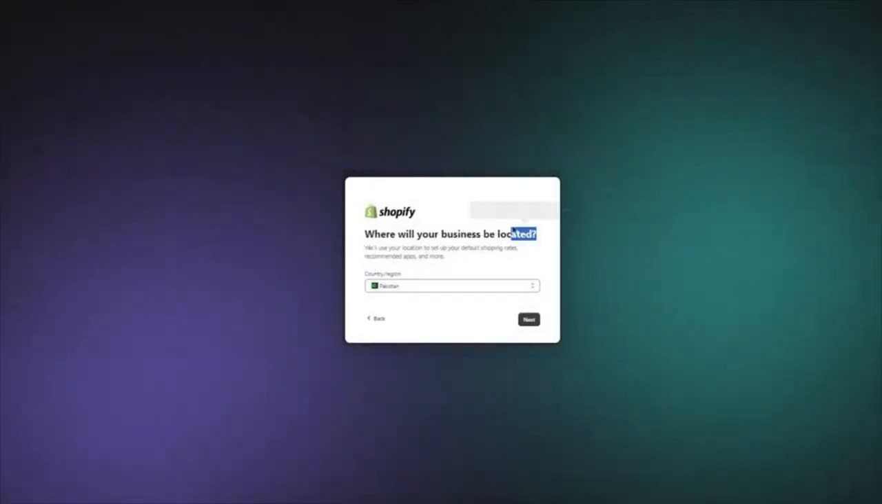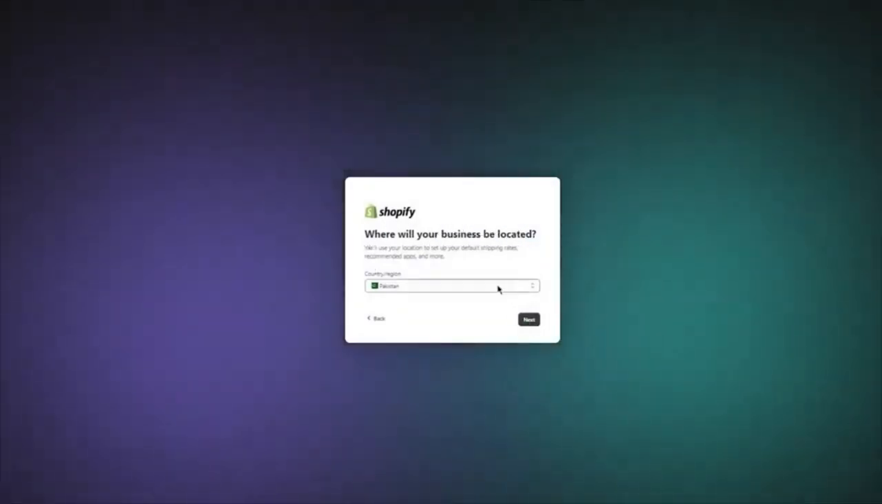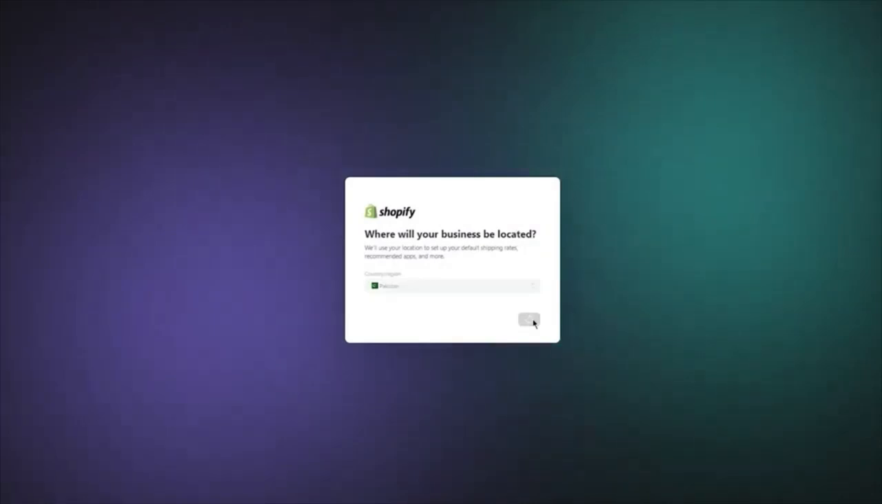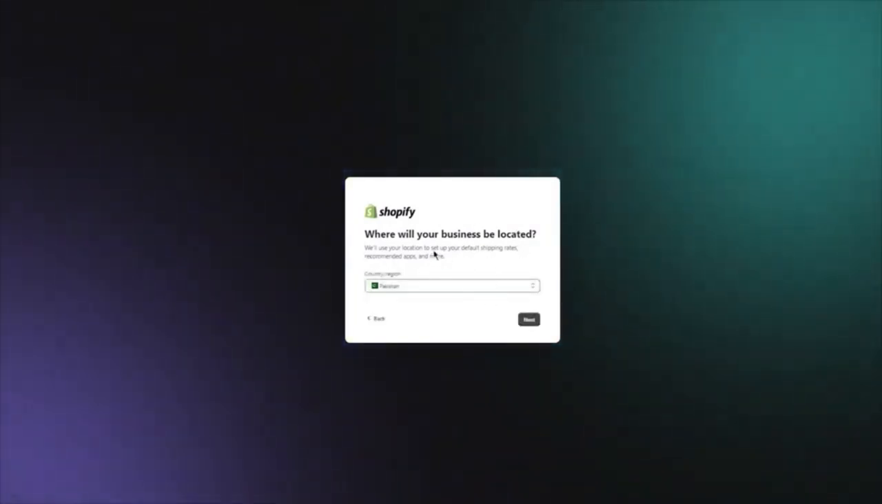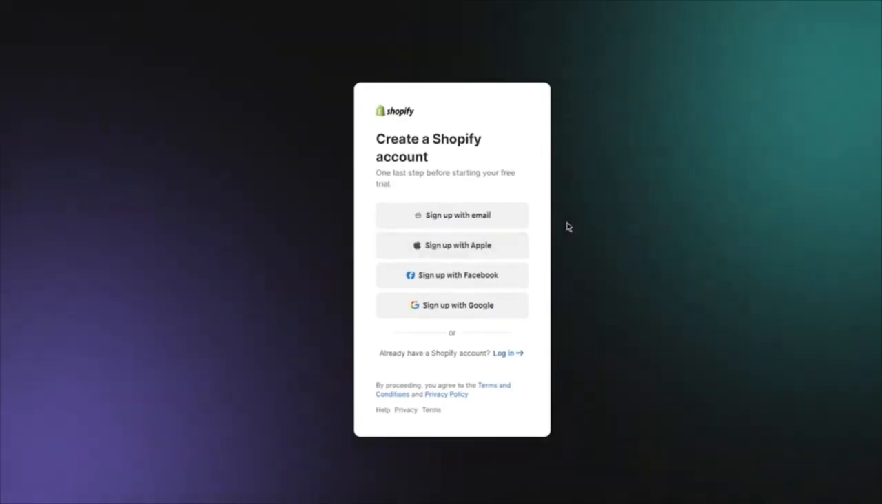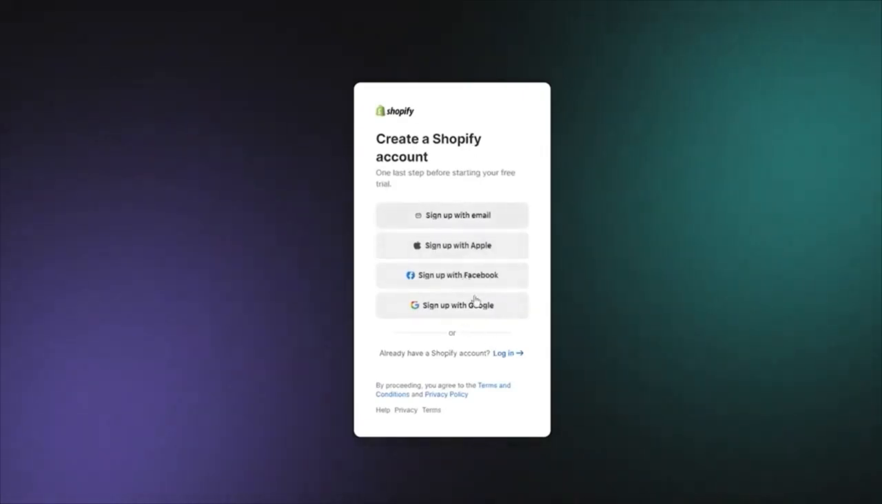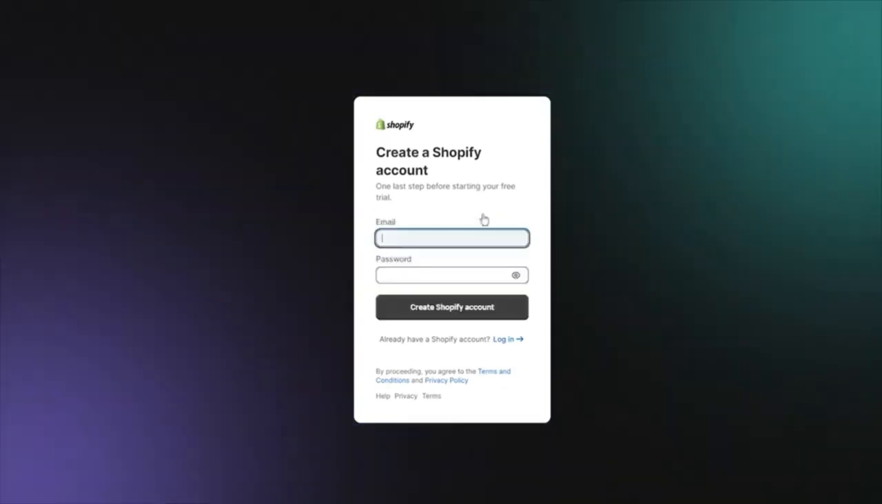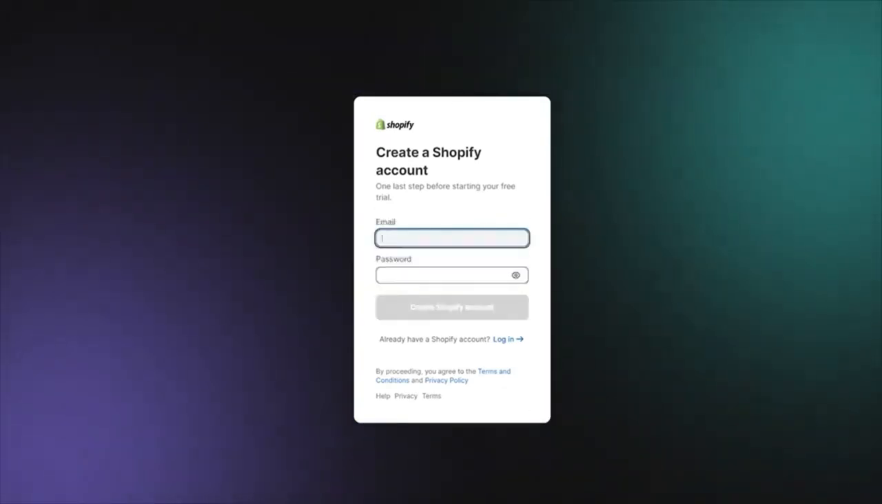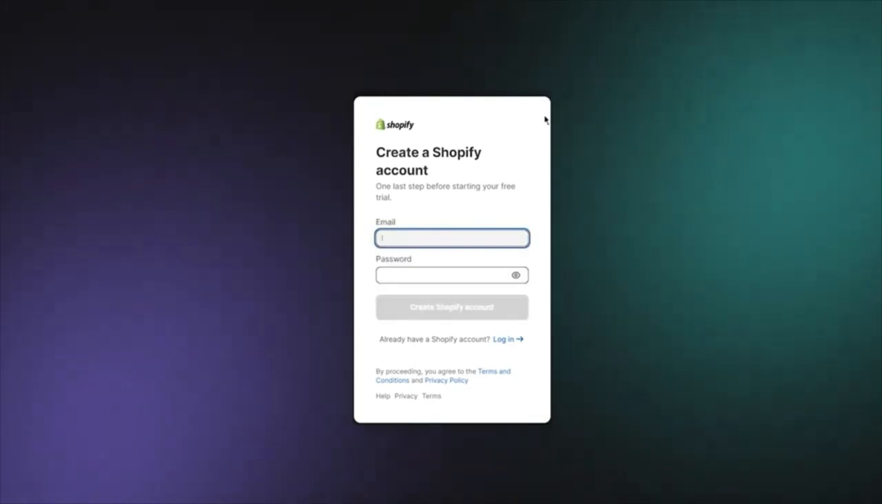Once we do that, it says, where will your business be located? You're obviously going to add in your business location. So in my case, it's Pakistan, and you can go ahead and add whatever location you have. And once you do that, it's going to bring you here where it's going to ask you to sign up with these different ways. So I'm going to go ahead and click on sign up with email. And I'm simply going to add an email for myself and sign in with that.